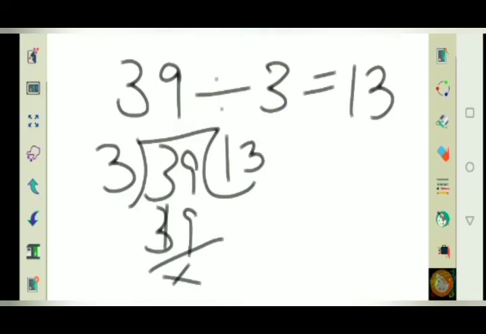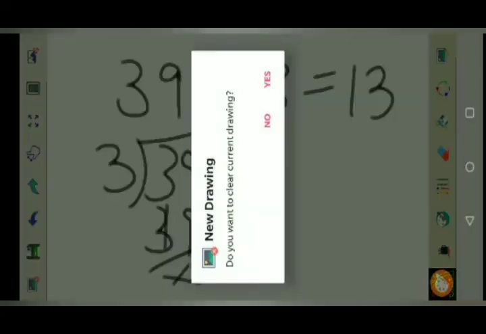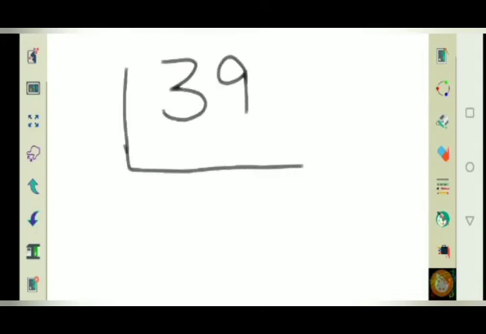But in Vedic sutras, like we did with multiplication, we are writing the division in a different way. We will use this symbol, as you might have done in LCM and HCF, like 39 and 3. We all know that we divide the dividend by the divisor and get a quotient and remainder.